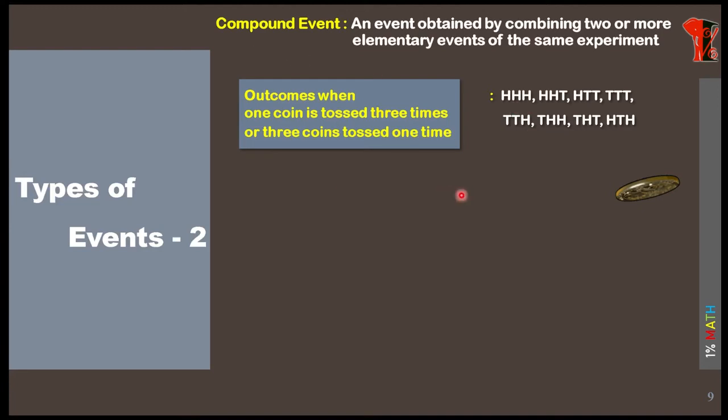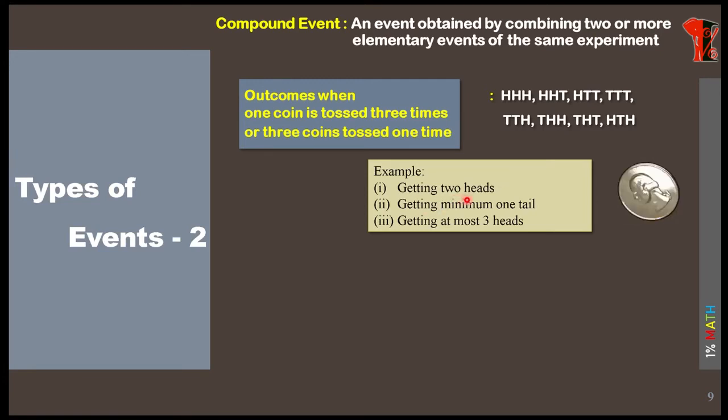Let us see the next one. For example, getting 2 heads. If I take an example of getting 2 heads, which all will give you 2 heads?